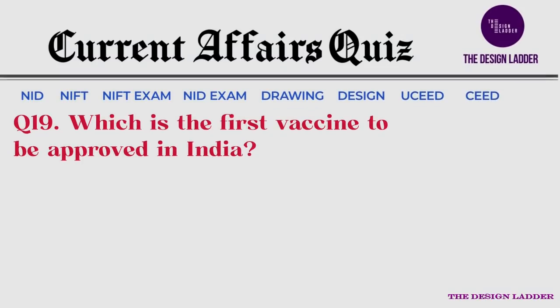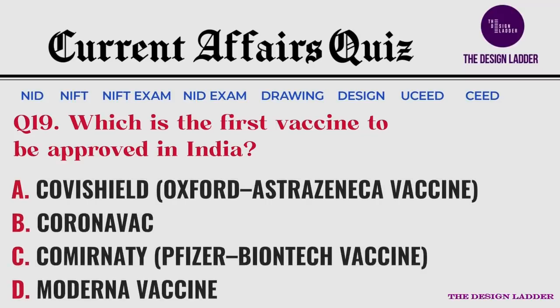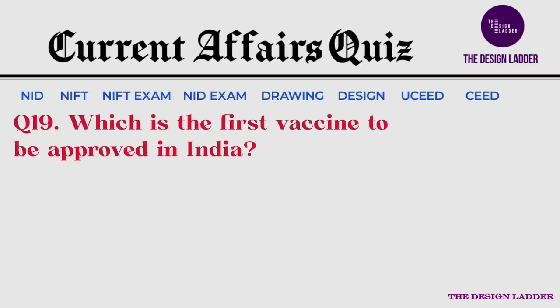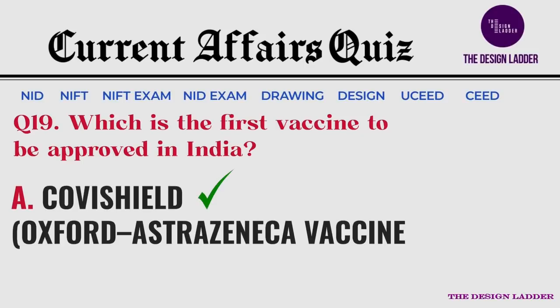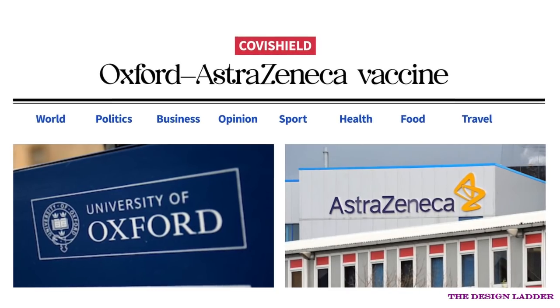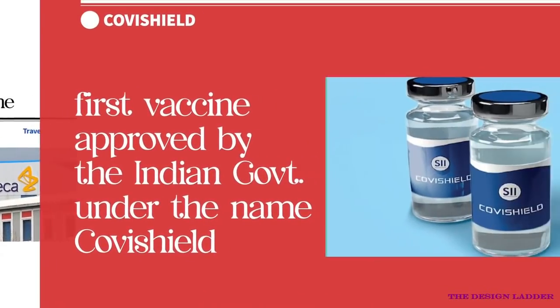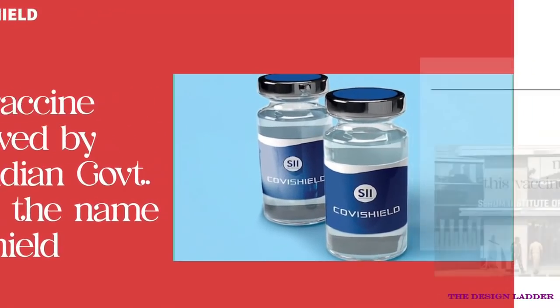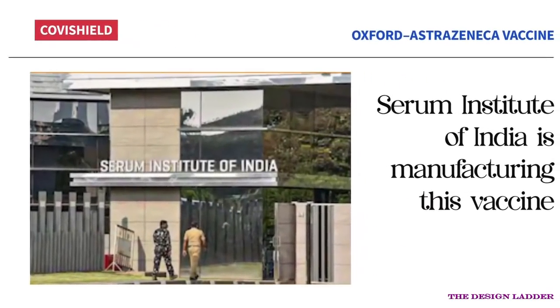Which is the first vaccine to be approved in India? And your options are: correct answer is Covishield. Developed by Oxford University and a pharma company called AstraZeneca in England, this vaccine is the first vaccine approved by Indian government under the name Covishield. Serum Institute of India is manufacturing this vaccine.